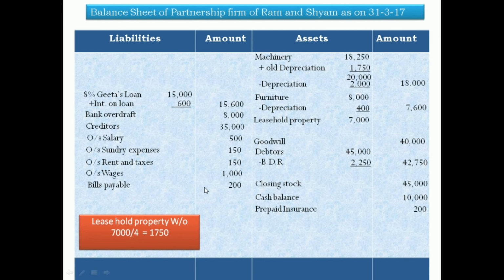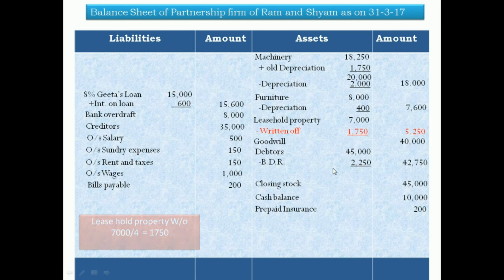Leasehold building, 7,000 leasehold property is written off. 7,000 divided by 4 because the lease is for 4 years. The total lease amount is 7,000. 7,000 divided by 4 is 1,750 leasehold property written off. 1,750, outer column 5,250. And this is the loss.